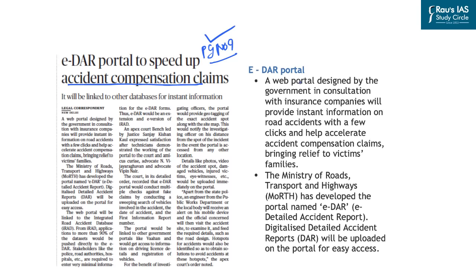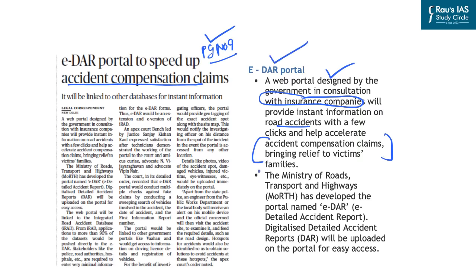So this is basically a web portal that is designed by the government in consultation with the insurance companies, and it will provide instant information on the road accidents with just a few clicks and will help in accelerating the accident compensation claims and will bring relief to the victims' families. Now normally the accident claims used to take a long period of time. So in order to speed up this thing, this e-DAR portal has been created.